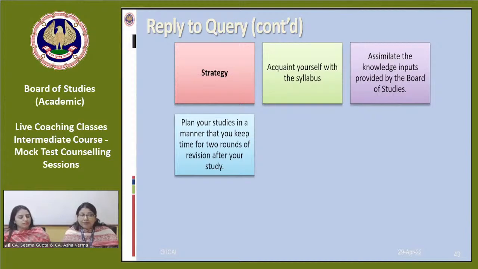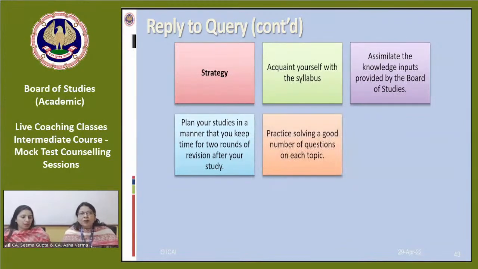So I think that phase is over by now, and we have only 15 days. You all must be in the phase of your revision only. You have to practice solving a good number of questions on each topic. However, right now you don't have that much time. You can select some important questions from the topics, because each and every question you cannot solve now. Some important questions can be selected from the topics, and then you can solve them.